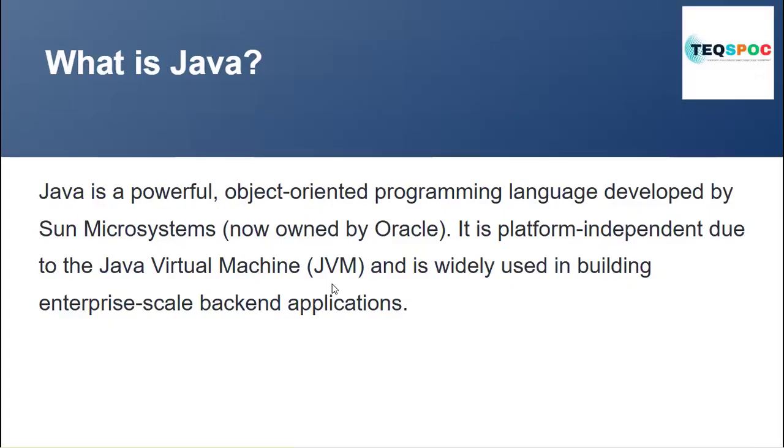So, what is Java? Java is a powerful object-oriented programming language, that is OOPS, developed by Sun Microsystems, and later it was acquired by Oracle. Okay. Now, Java is platform independent due to the JVM, that is the Java Virtual Machine, and it is widely used in building enterprise-scale backend applications.